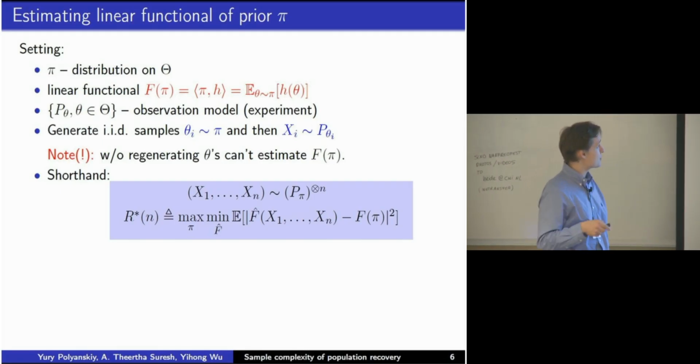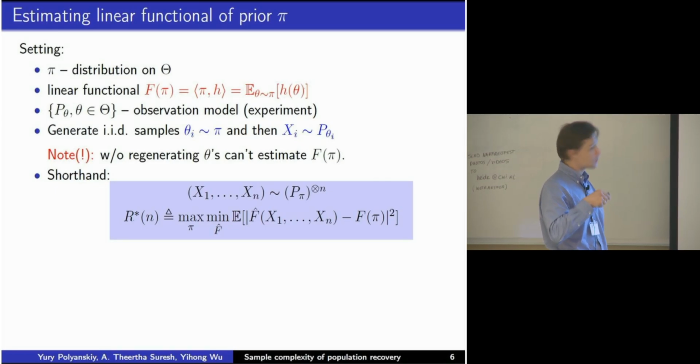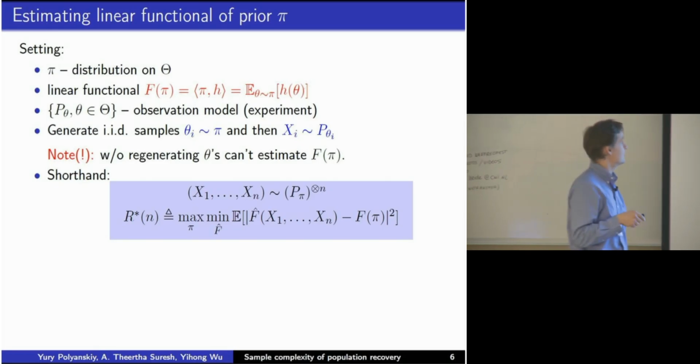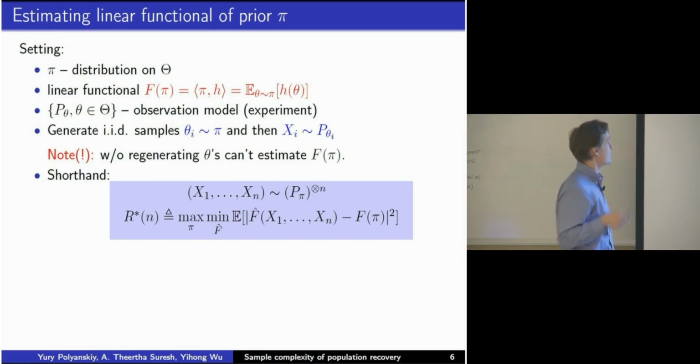So let's consider a general problem of estimating a linear functional of an underlying distribution pi. So we have pi, right? And then we're interested in estimating the expectation of some function h under pi. I will denote this as the parenthesis (pi, h). It's a dual pairing, right? Now, unfortunately, we don't get samples of theta itself from the distribution pi. What we do get is some noisy observations of theta. In information theory, we would say this is a channel.